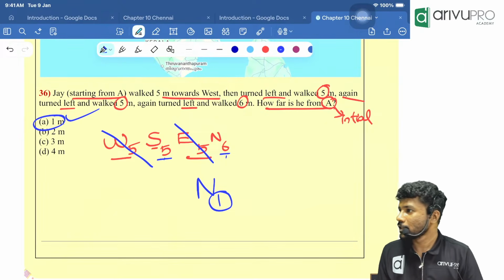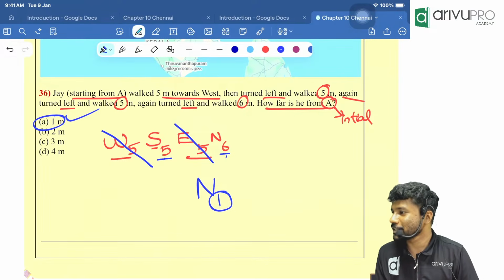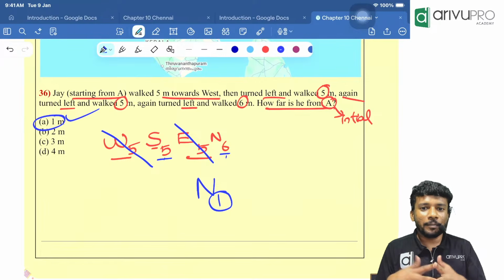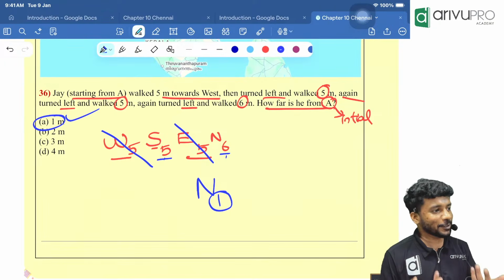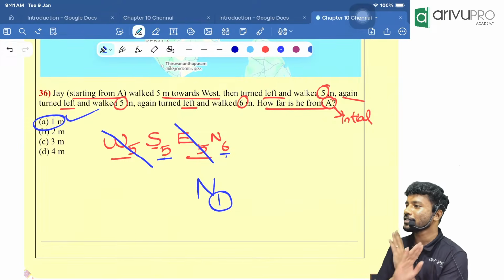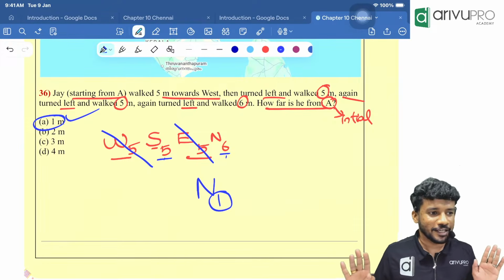Pakka. Type 4 is about direction. This is about distance. Correct. The approach is the same. Sometimes they will ask combined: what is the direction and what is the distance? Will I change the approach? No. The same way I will do it, I'll get the same answer. Okay. If so,